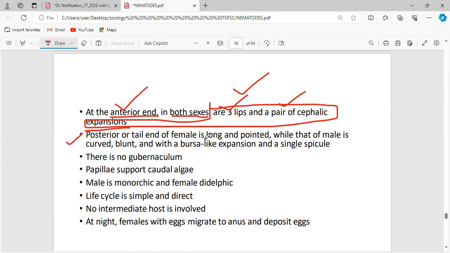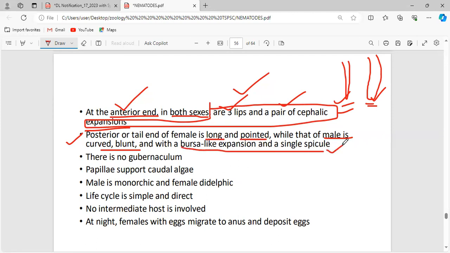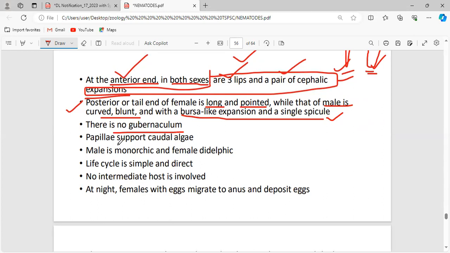At the posterior end, the female is long and pointed, while that of the male is curved and blunt. In the male, it is blunt in nature. In the female, it is sharp or pointed. By seeing this also, we can say this is female and this is male. The male has a bursa-like expansion and a single spicule. There is no gubernaculum. Papillae support the caudal alae. Papillae are sensory organs.